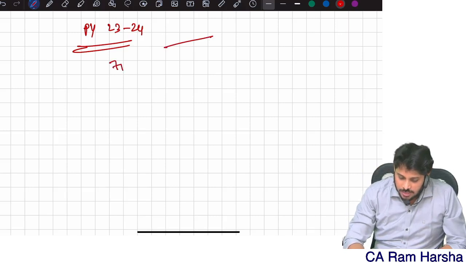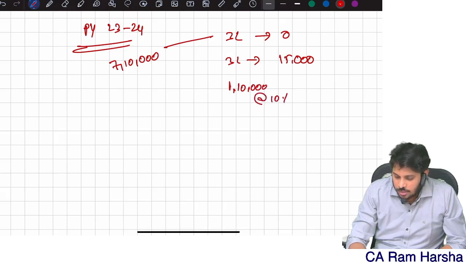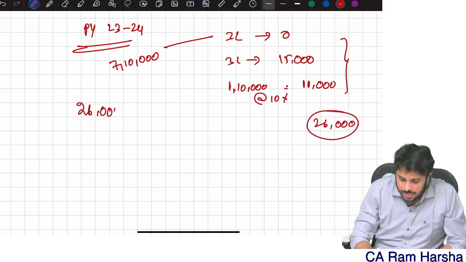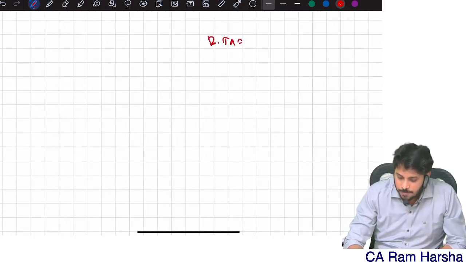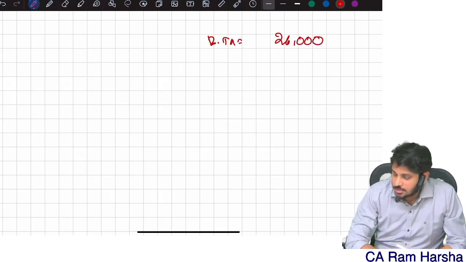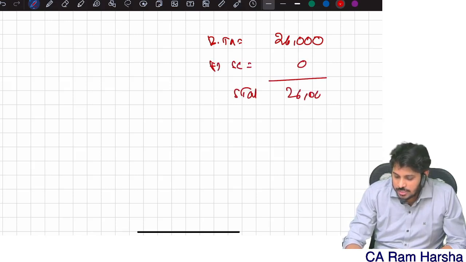For 7 lakh 10,000, up to 3 lakhs is 0. The next 3 lakhs gives 15,000. The remaining 1 lakh 10,000 is taxable at 10%, which is equal to 11,000. Total tax is 26,000. So basic tax is 26,000, plus surcharge 0, subtotal 26,000.